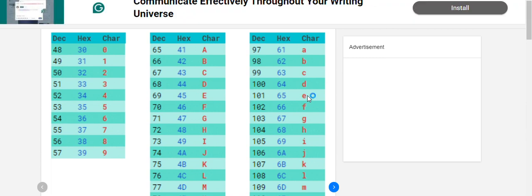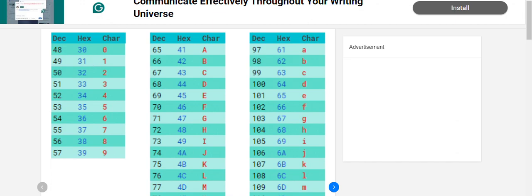The ASCII value of uppercase A is 41 and lowercase a is 61, which is different. Every letter has some ASCII value. Similarly, every number has some value. So a collection of these characters is nothing but a string. Each character has some ASCII value.